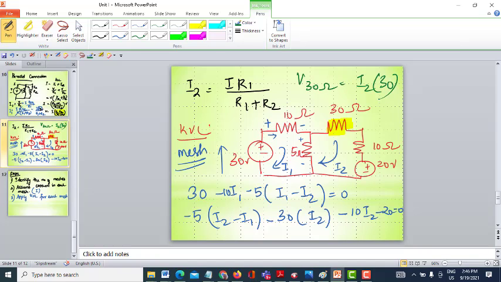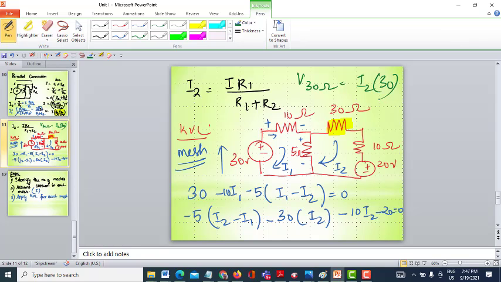Similarly, if I need to find the power consumed by this 30 ohm, it is I squared R, or V squared by R, meaning V30 squared by R. This is how you will find the voltage, current and power across any element.